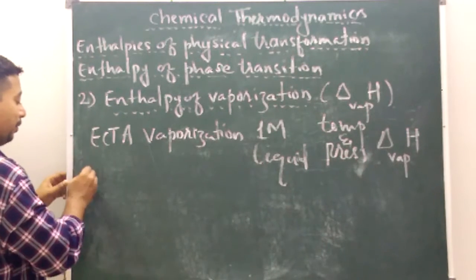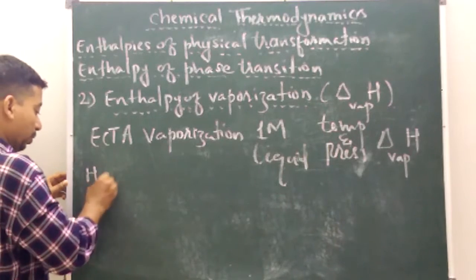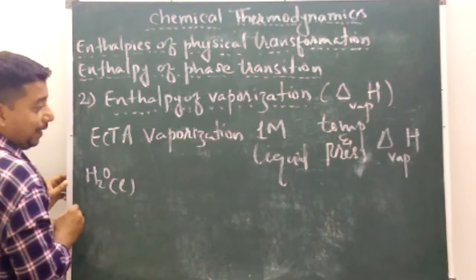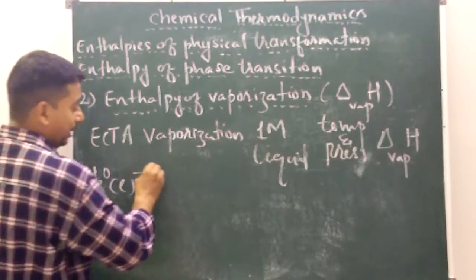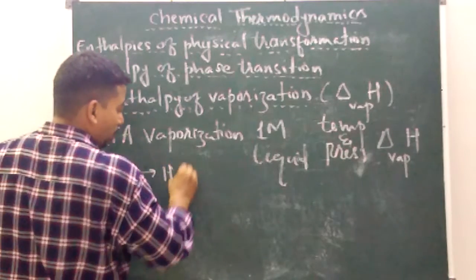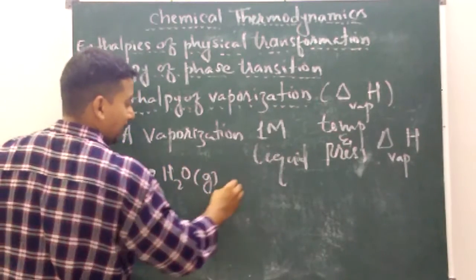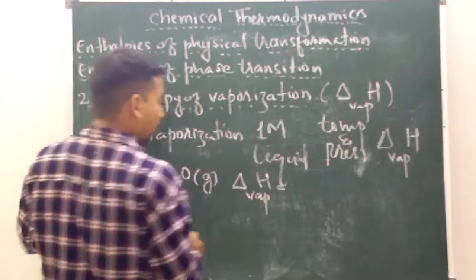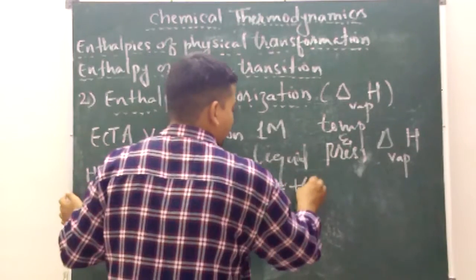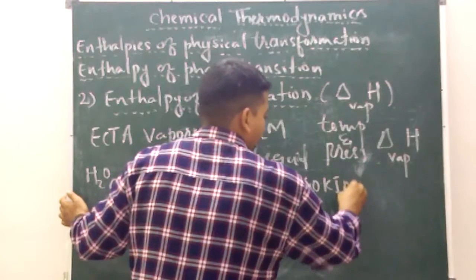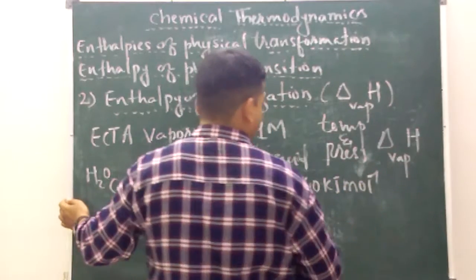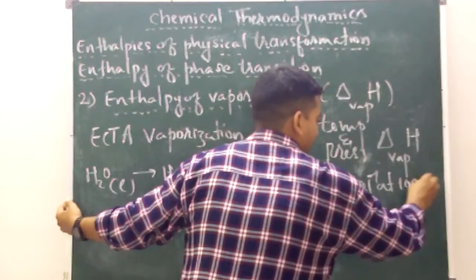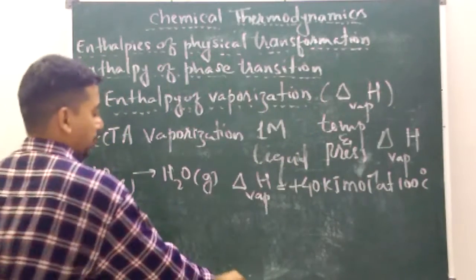Now see the example. We will take the same example, H2O liquid getting converted into H2O gas. The enthalpy of vaporization is equal to plus 40 kilojoule per mole at 100 degree centigrade.